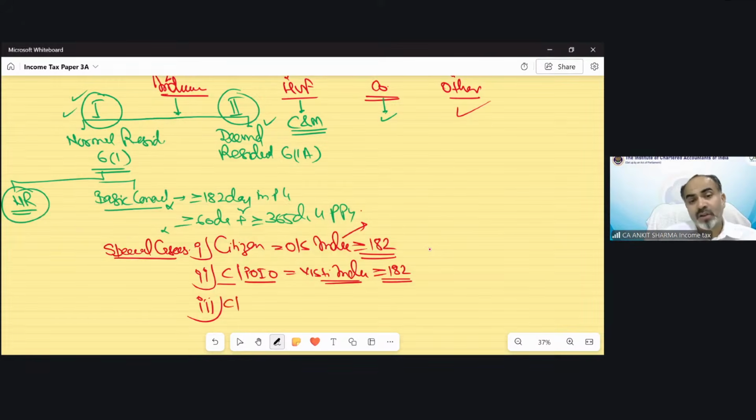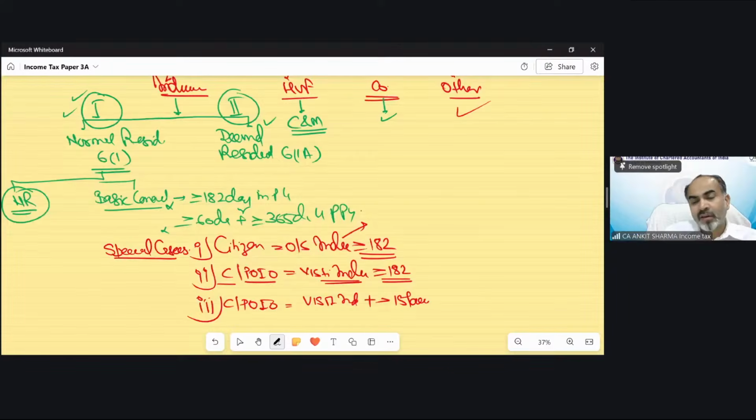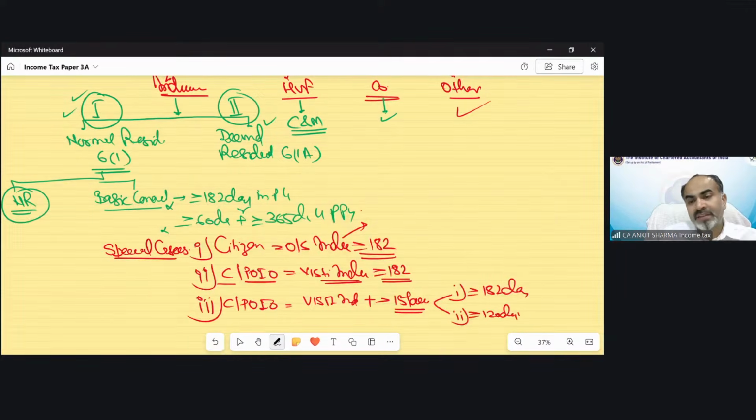But if you are a citizen or person of Indian origin, reside outside India, come to visit India, and you have income exceeding 15 lakh from Indian sources, then you have one condition, this 182 days, and one more condition to check your residential status: more than or equal to 120 days in the previous year, and more than or equal to 365 days in the 4 preceding previous years.